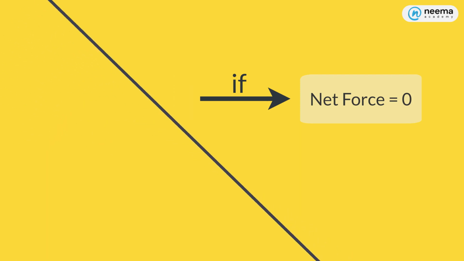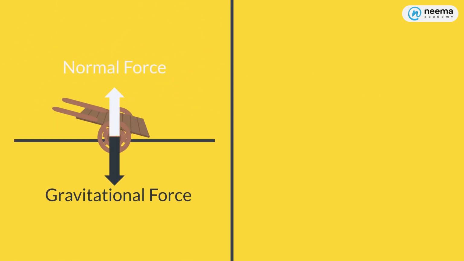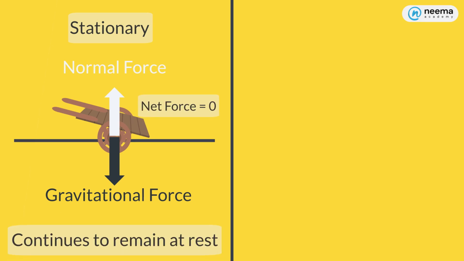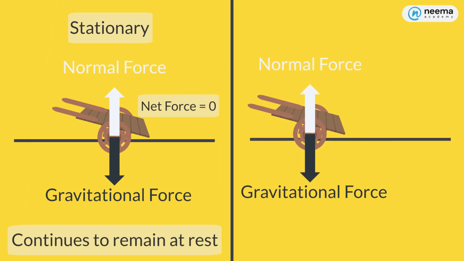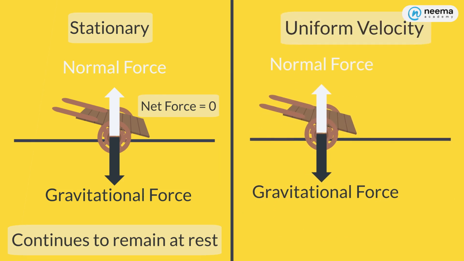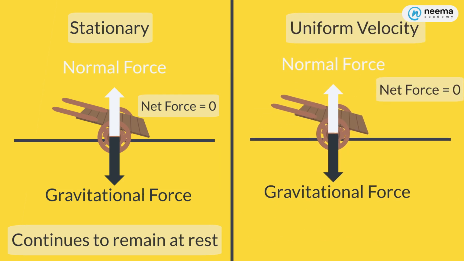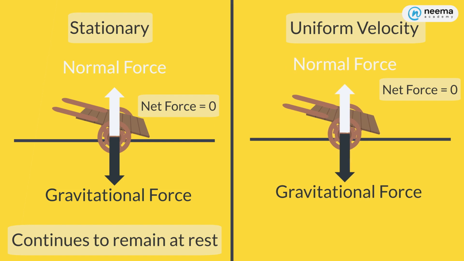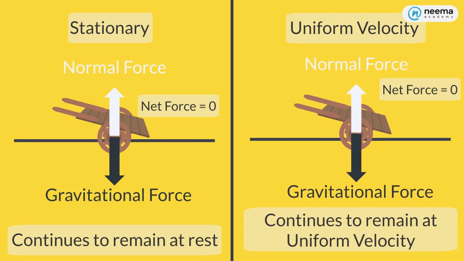So there are two things we've learned here. First, if the object is stationary, and the net force acting on it is zero, then it will continue to remain at rest. Second, if the object is moving at uniform velocity, and the net force acting on it is zero, then it will continue to move at that same uniform velocity.